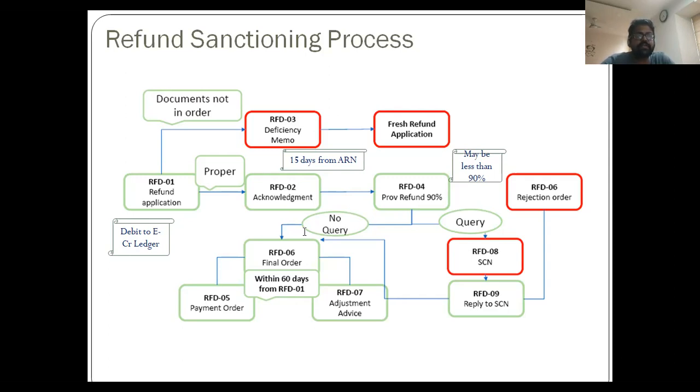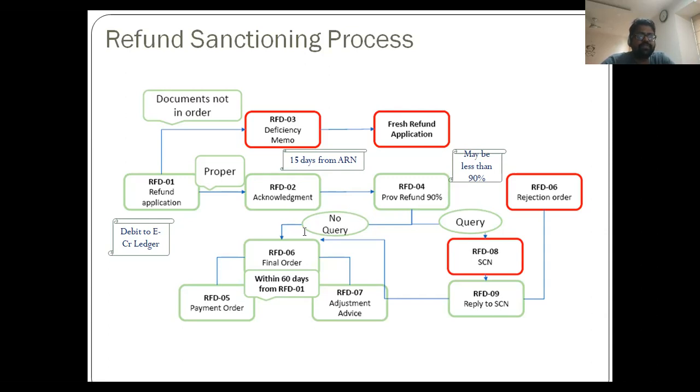A writ petition was also filed in the Delhi High Court in the case of Incitel Services Private Limited, wherein a fresh application post RFD3 should not be considered fresh for two reasons: one is for limitation period and second is for interest calculation. For limitation period, we have got the notification. For interest calculation, I don't think there is any notification as of yet.